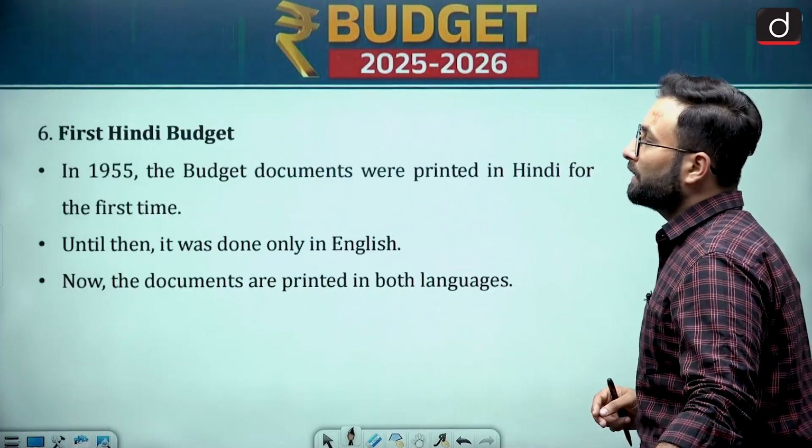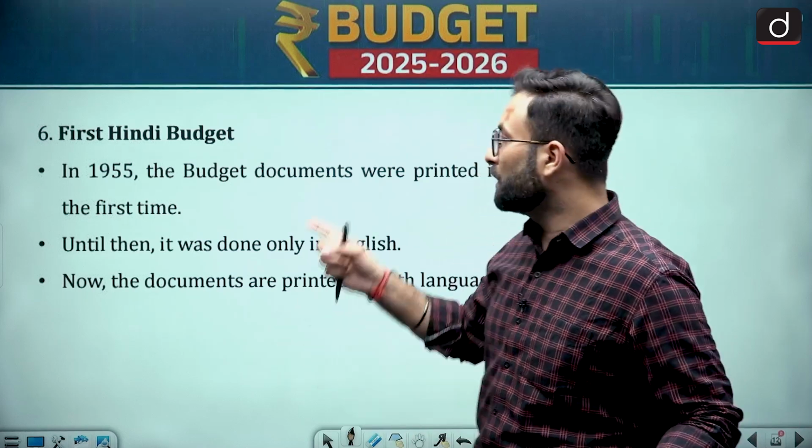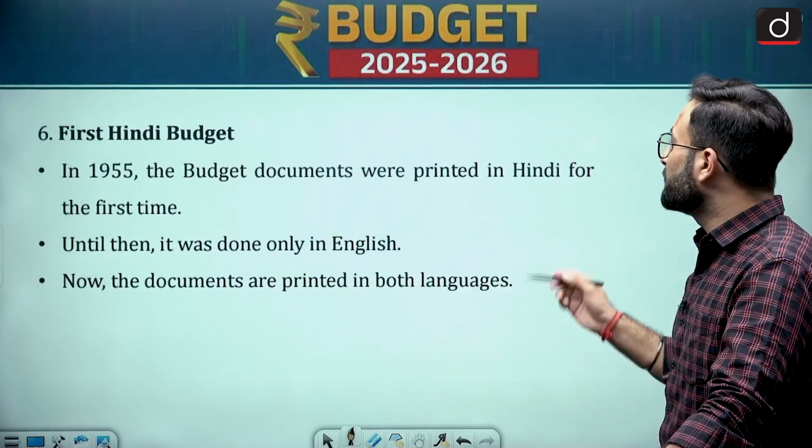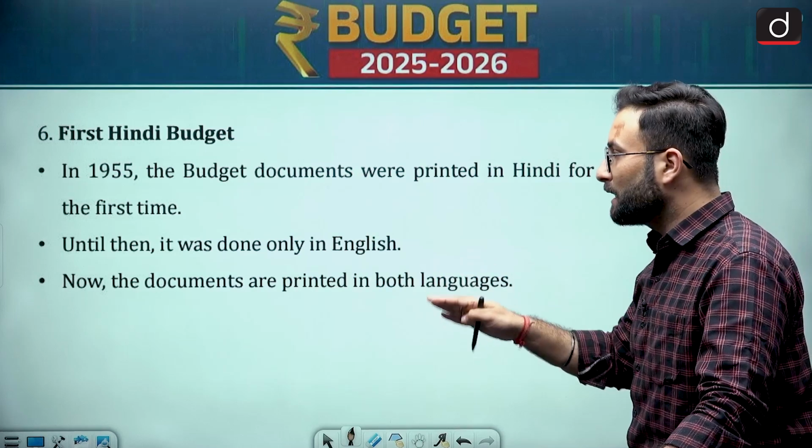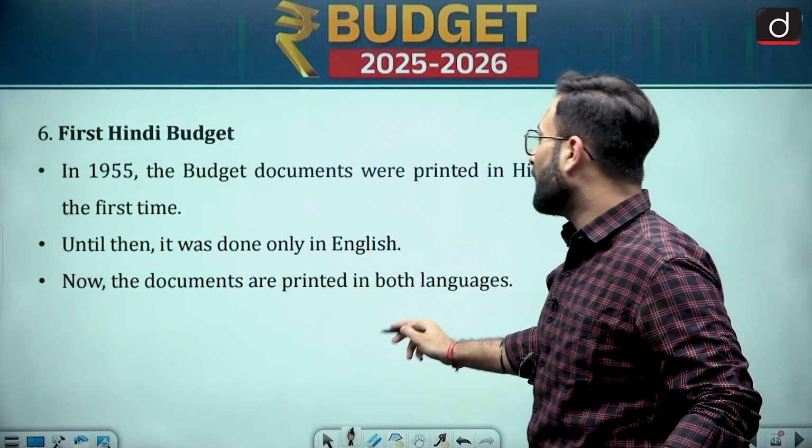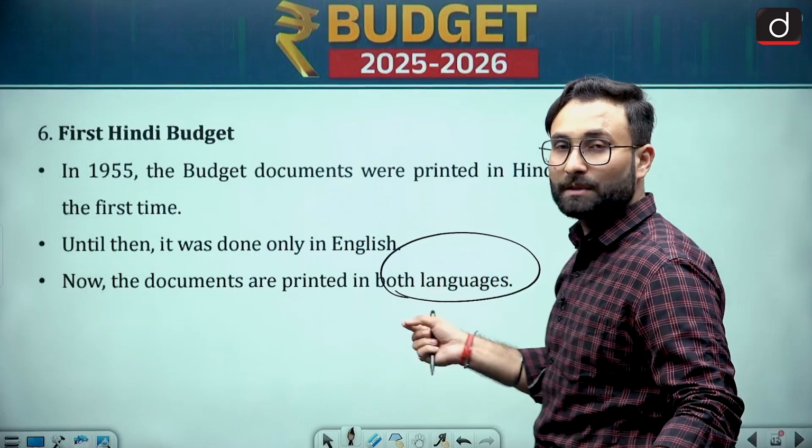Now coming to the next one, the first Hindi budget. In 1955, the budget document was printed in Hindi for the first time. Until then, it was only done in English. Now the documents are printed in both languages. So this is something you should remember.